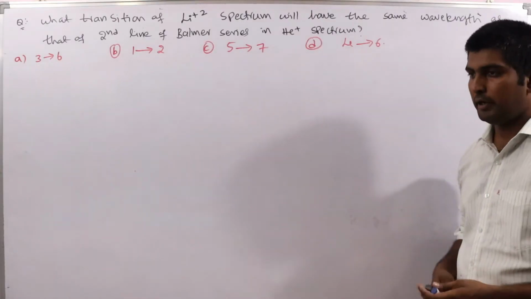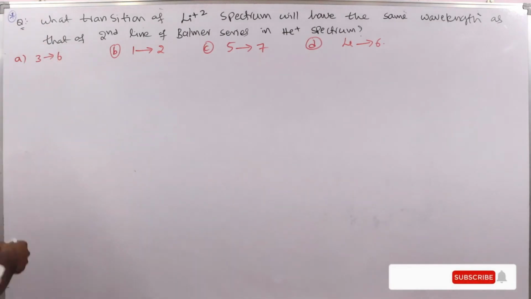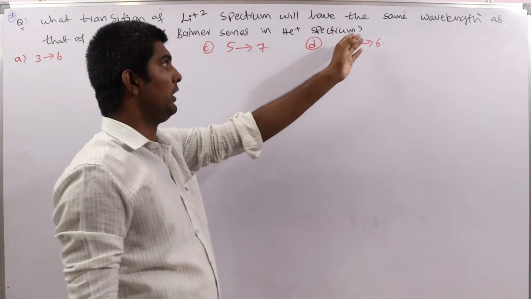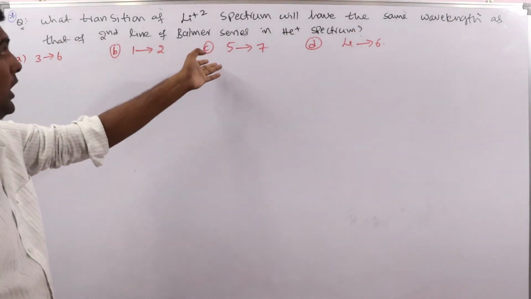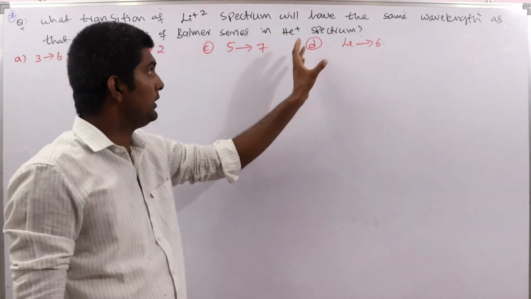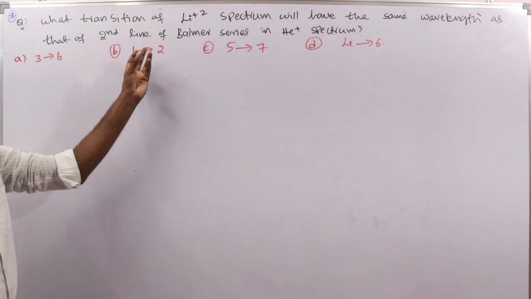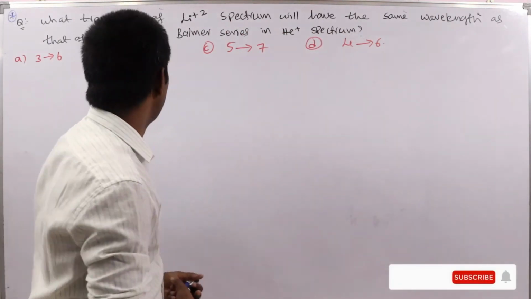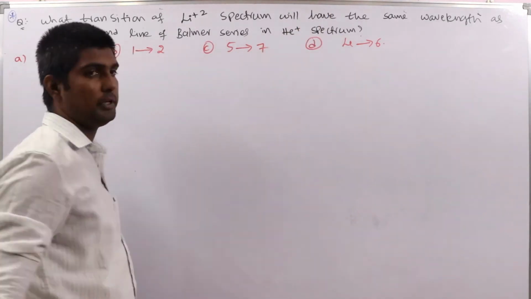So let us see another very important model problem. What transition of the lithium plus 2 spectrum will have the same wavelength as that of the second line of the Balmer series in the helium plus spectrum? Here some transition in the lithium plus 2 spectrum has a wavelength equal to the second line of the Balmer series in the helium plus spectrum.